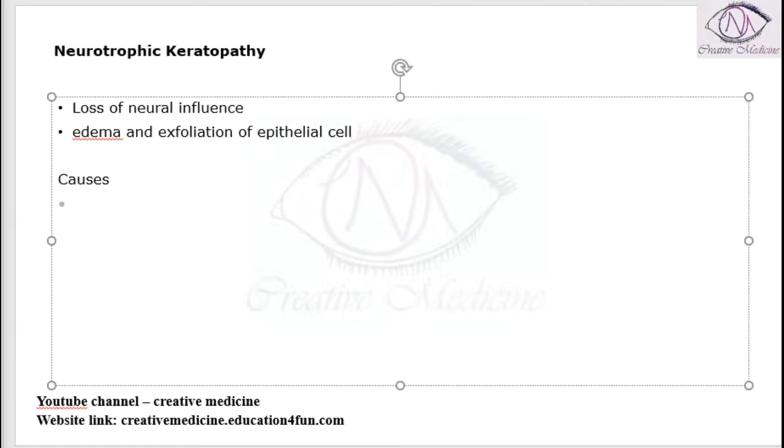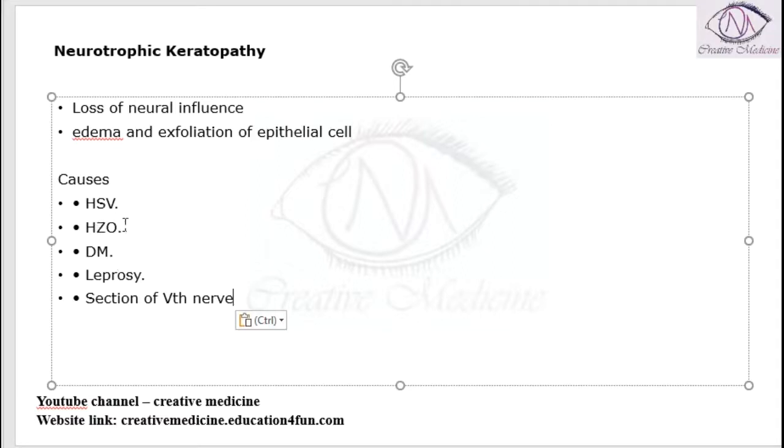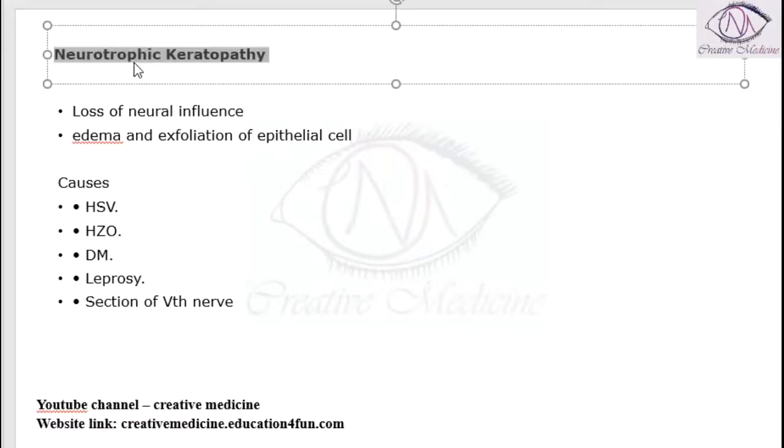Neurotrophic keratopathy occurs due to the following things like herpes simplex virus, herpes zoster ophthalmicus, diabetes mellitus, leprosy, and fifth nerve is associated with neurotrophic keratopathy.